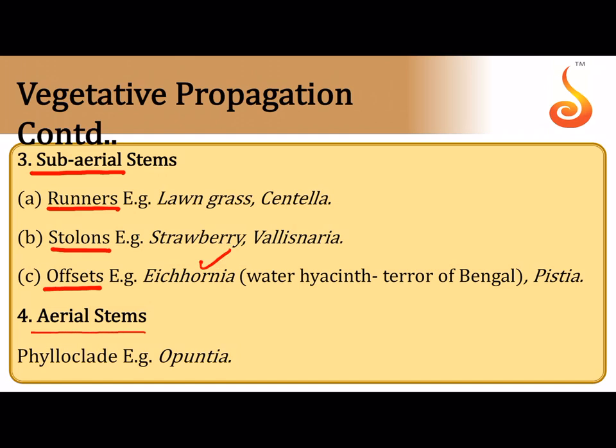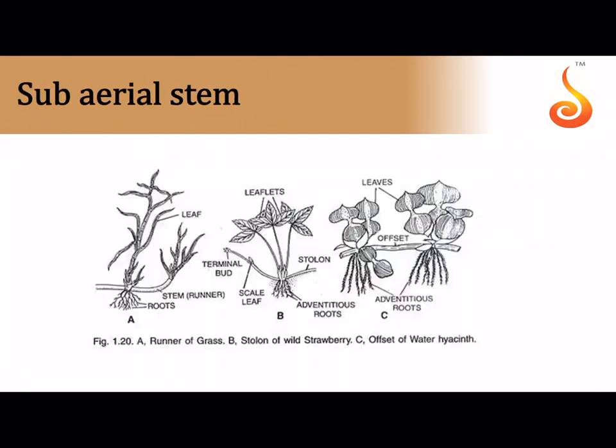And some of the aerial stems are also modified for reproduction, like if you talk about phylloclade. Phylloclade is an aerial stem where the stem itself becomes very green and succulent. It has multiple nodes and internodes, and those nodes bear the leaves which are modified into spines in the case of Opuntia or cactus. Now here you can see the examples of runner.